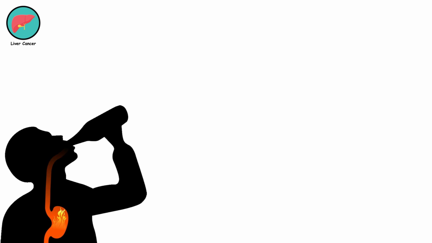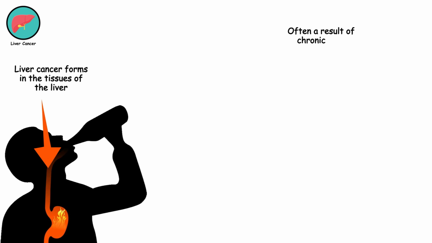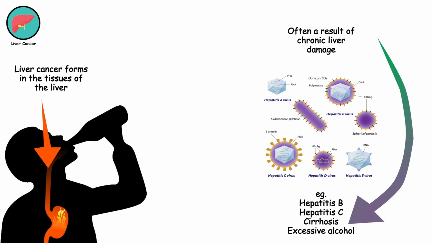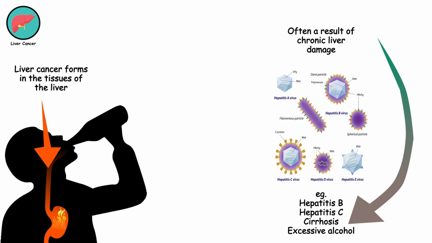Liver cancer. Liver cancer forms in the tissues of the liver and is often a result of chronic liver damage, such as from hepatitis B or C infection, cirrhosis, or excessive alcohol consumption. It can be difficult to treat, especially if not caught early.